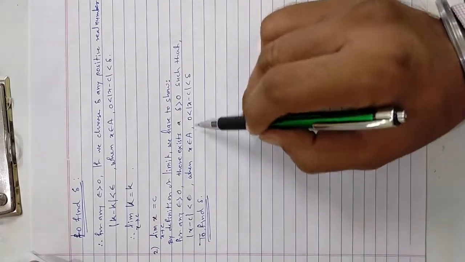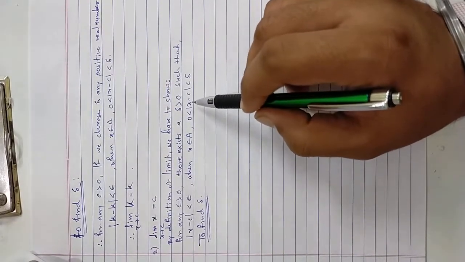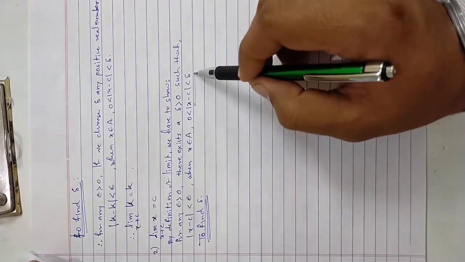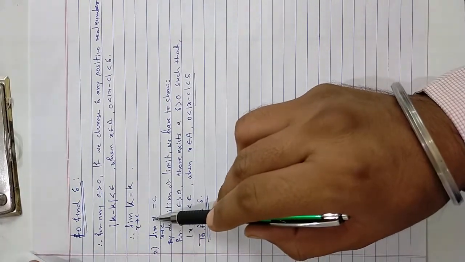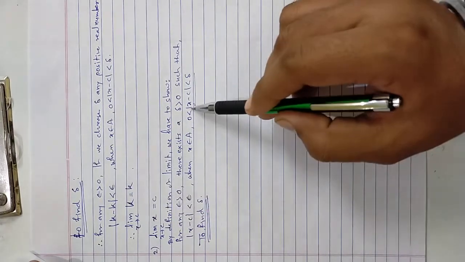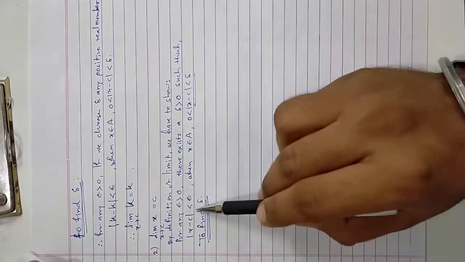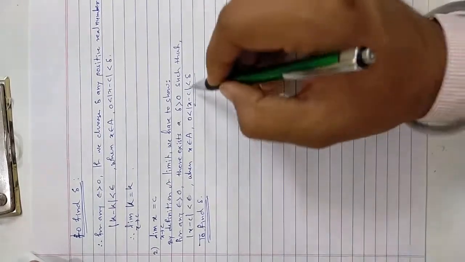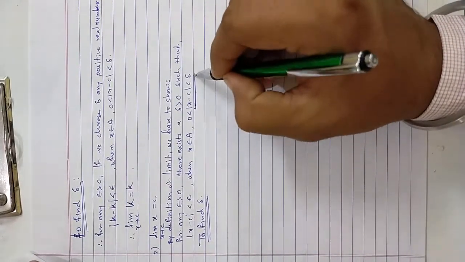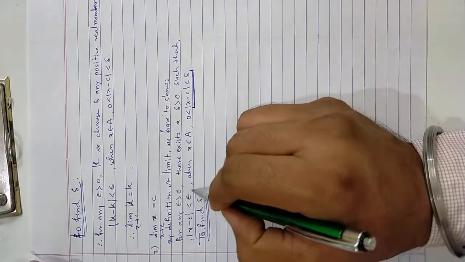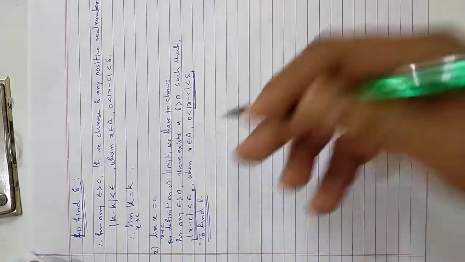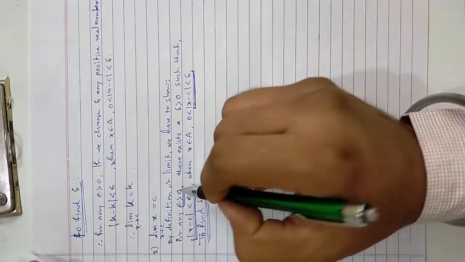Now observe that our delta neighborhood is this thing, and as the limit of the function x as x approaches c is c, this term is repeating here. So what delta should we have? Here the statement shows that x minus c is strictly less than delta. I want this quantity to be less than epsilon, and epsilon is given.